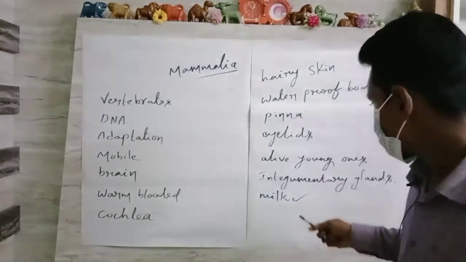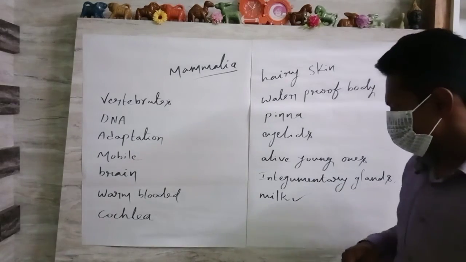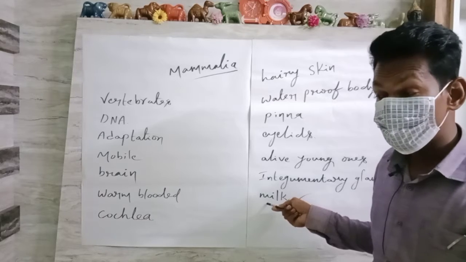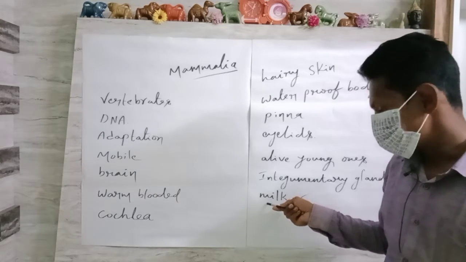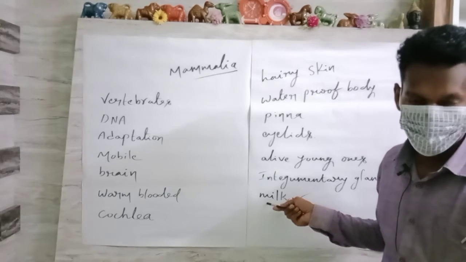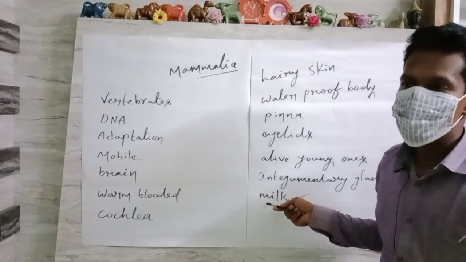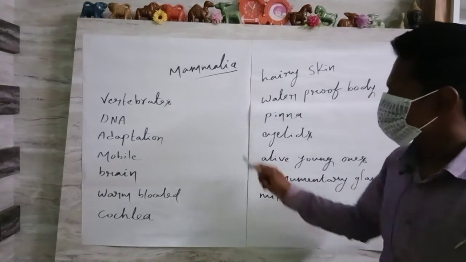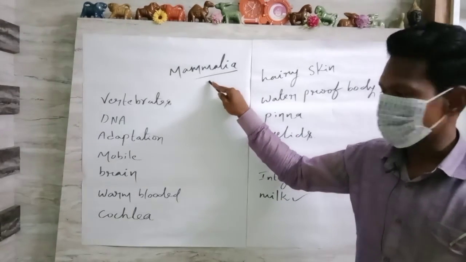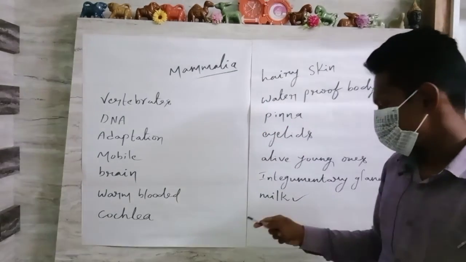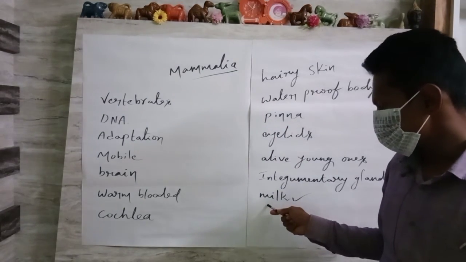So all these integumentary glands are helpful. The final one: these are capable of feeding the young ones with milk. So suckling. Young ones show the suckling process. Why? Because mammalia are organisms possessing mammary glands and they are capable of feeding milk to their young ones.